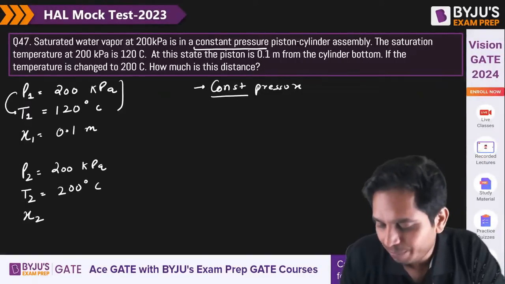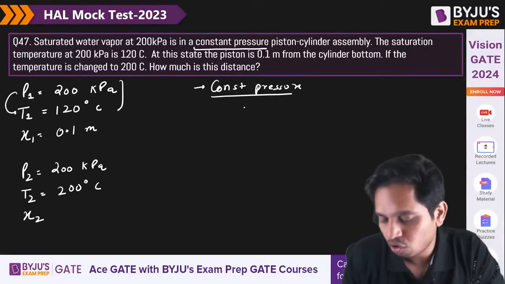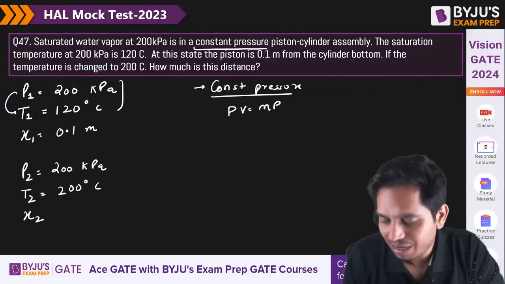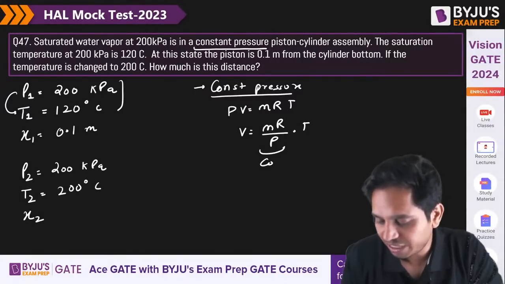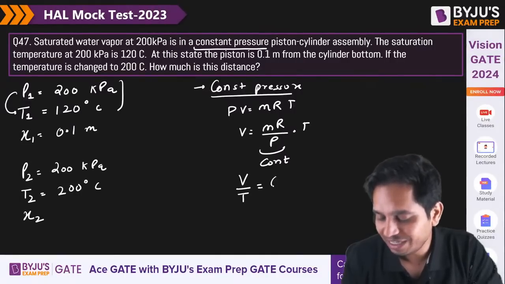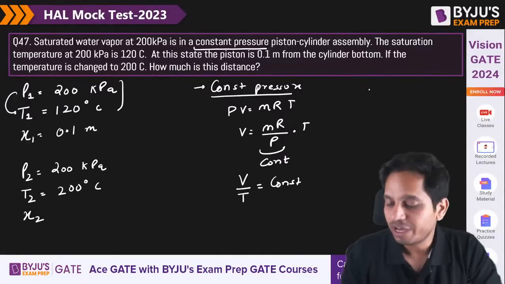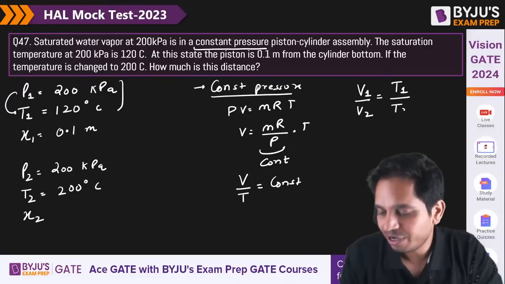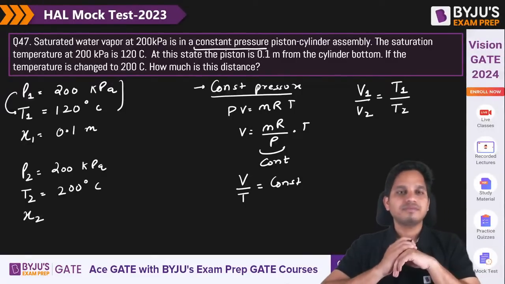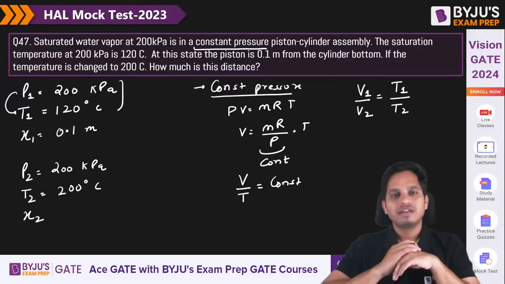So for a constant pressure process, we know that PV equals mRT, so V equals mRT by P. Now this is constant, so V by T is constant. So I can say V1 by V2 equals T1 by T2.